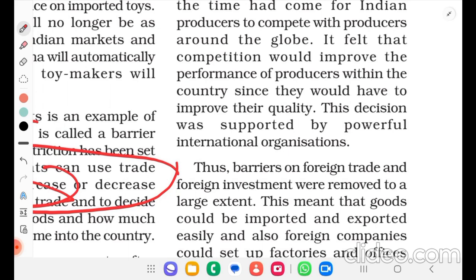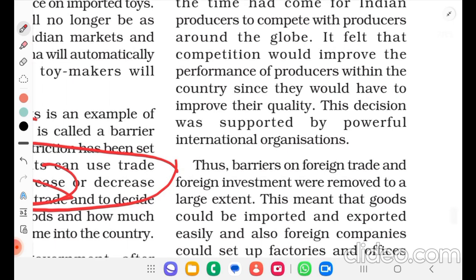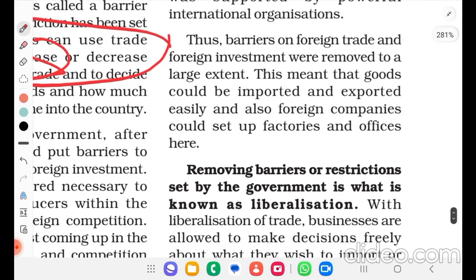This decision was supported by powerful international organizations. Thus, barriers on foreign trade and foreign investment were removed to a large extent. This meant that goods could be imported and exported easily, and also foreign companies could set up factories and offices here.